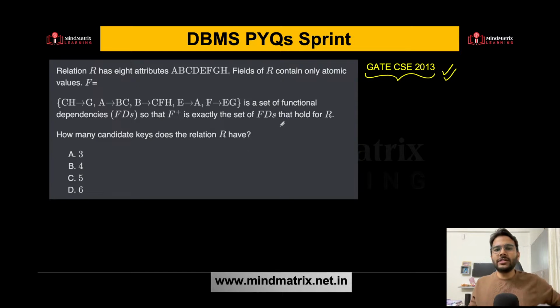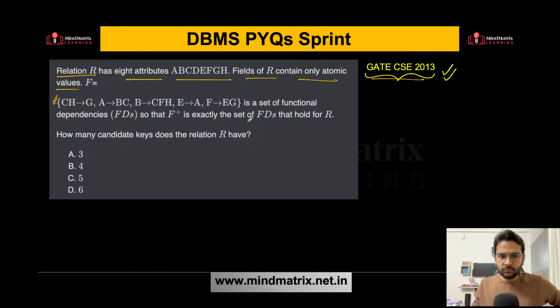Okay, so let's see this one now. GATE CSE 2013. Relation R has 8 attributes. These are the attributes present here. Fields of R contain only atomic values, and F, this is the functional dependency set given to you.